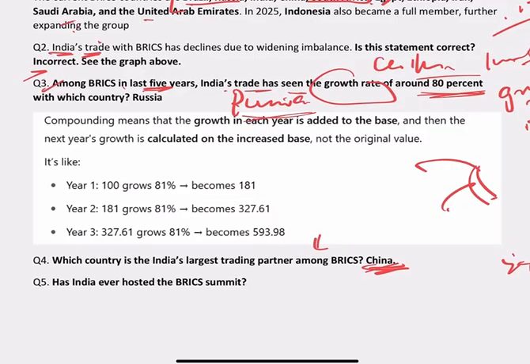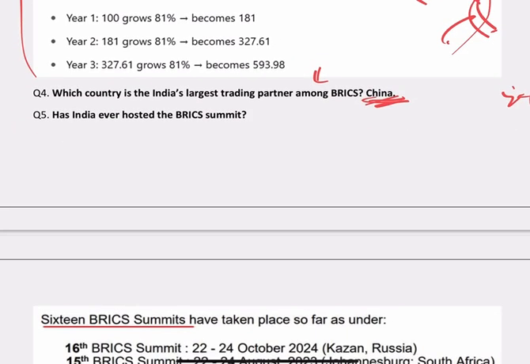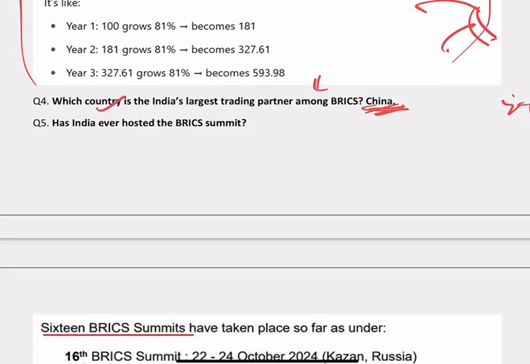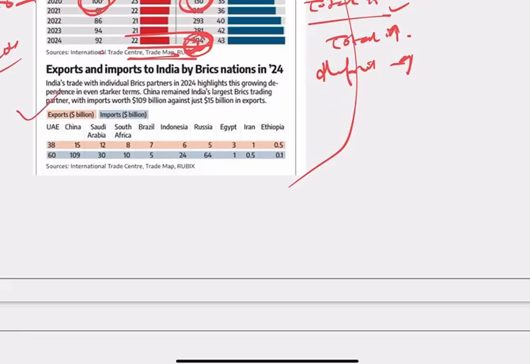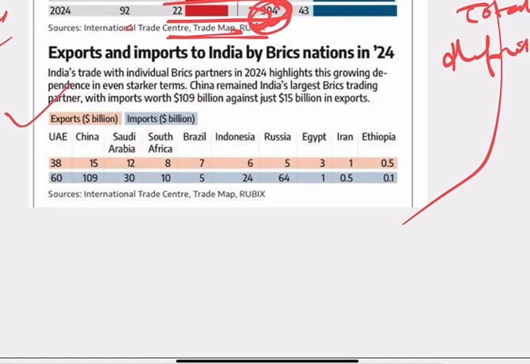Okay, now Russia is the right answer. Now this is the explanation I have given. Now when I say which country is India's largest trading partner, then it comes to China, because you see here, China के साथ देखिए आप एक्सपोर्ट कितना है और इंपोर्ट कितना है. It's the largest. टोटल ट्रेड काउंट करो आप, है ना. And no other country has such trade.